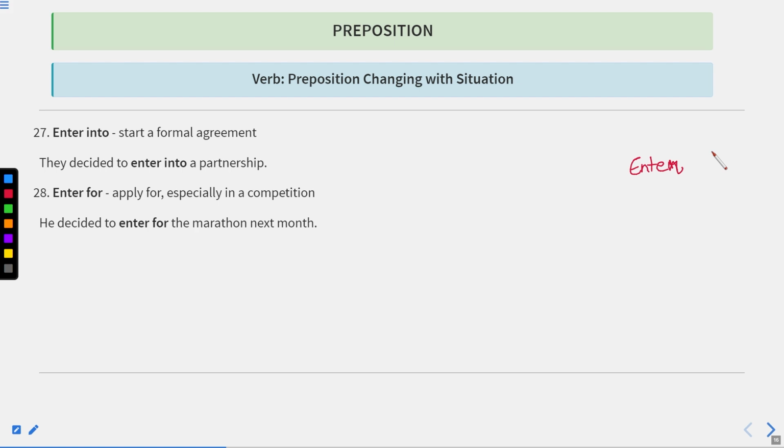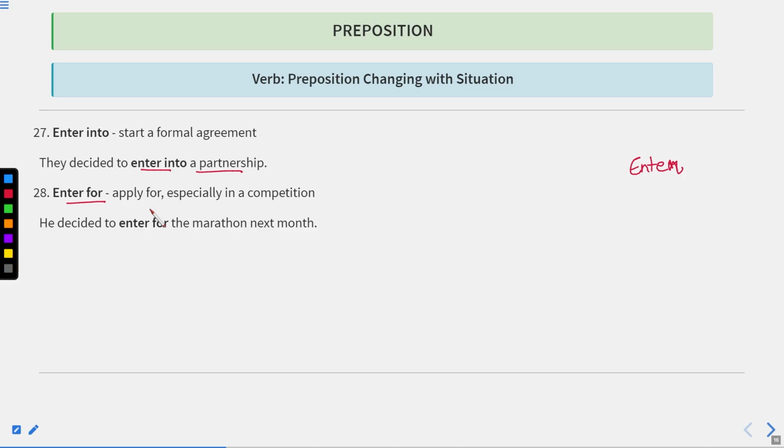Otherwise, I cannot say enter into for entering the room, because enter is a transitive verb after which we cannot use any preposition. So there we cannot use enter into. The correct sentence will be "I entered the room," not "I entered into the room." Secondly, if I use the phrase enter into, that means I am going to start a formal agreement. For example, "They decided to enter into a partnership." It means they decided to initiate a partnership.